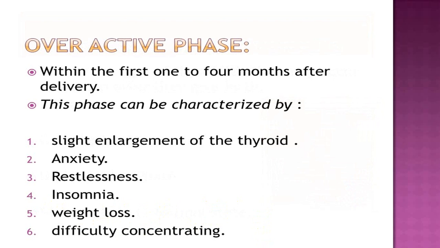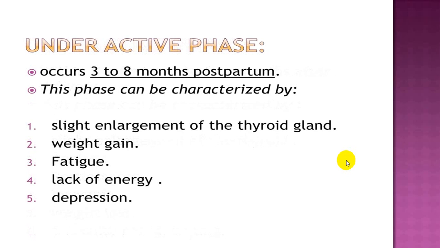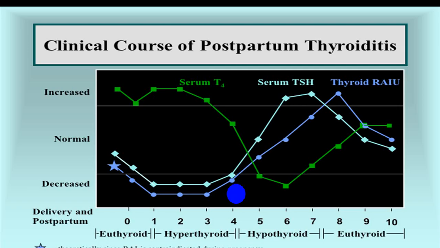So during the overactive stage, there are symptoms and signs suggestive of hyperthyroidism like anxiety, restlessness, insomnia, weight loss, difficulty in concentration, etc. And in the underactive stage, weight gain, fatigue, lack of energy, depression, goiter, all those symptoms and signs, and may remain for 3 to 8 months or even up to a year or so. And then later on, either the person recovers completely or may become euthyroid.